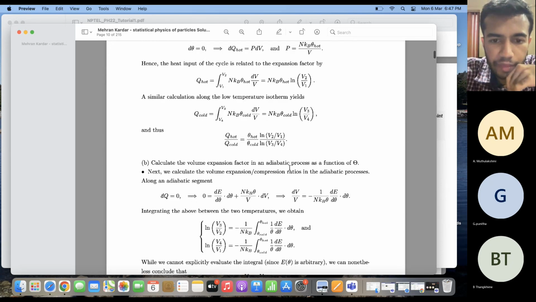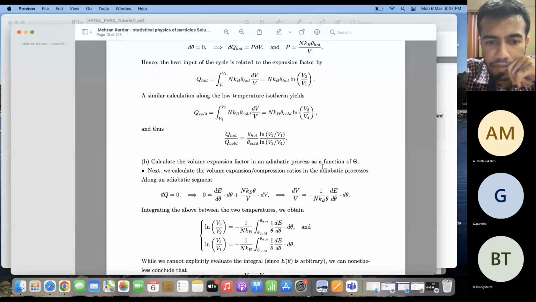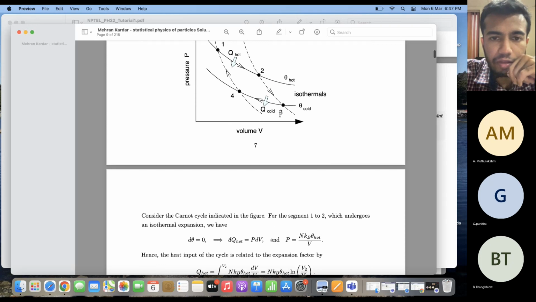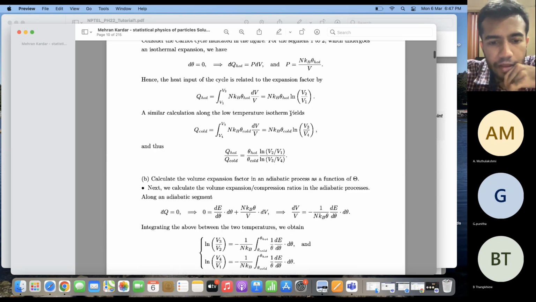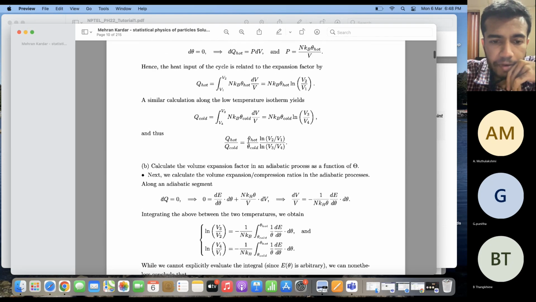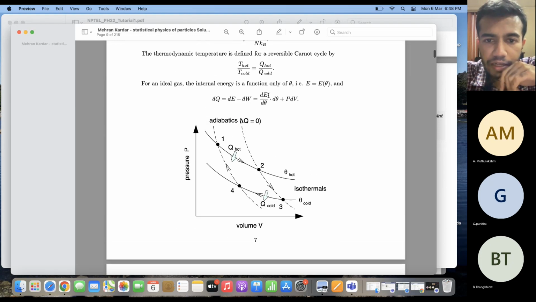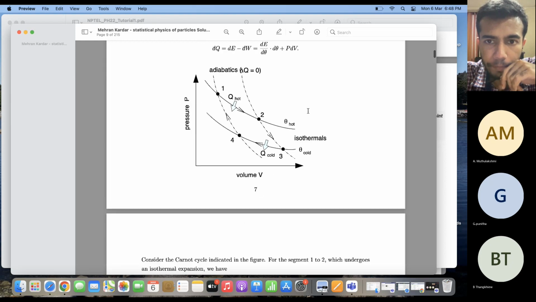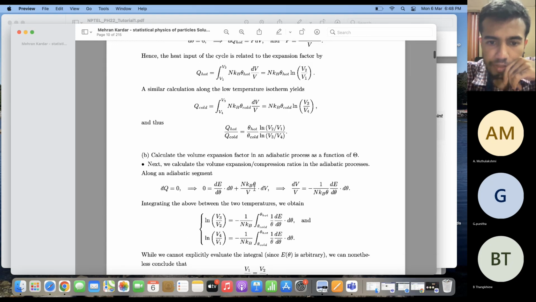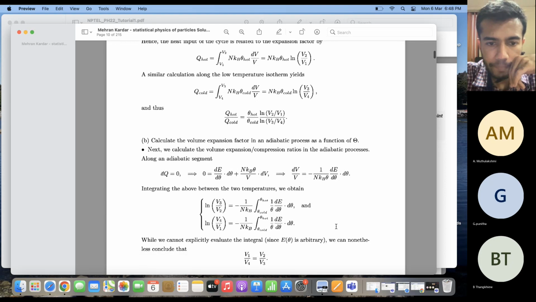Now I have to calculate the volume expansion factor in the adiabatic process as a function of theta. So I have to calculate the volume expansion factor along the 4 to 1 process and the 2 to 3 process. Now since along the adiabatic segment there is no heat exchange, dQ is equal to 0. So if I put dQ equal to 0 in this equation, I get dE by d theta times d theta is equal to minus PdV. From this I can write dV by V is equal to minus 1 by NkB theta dE by d theta times d theta.